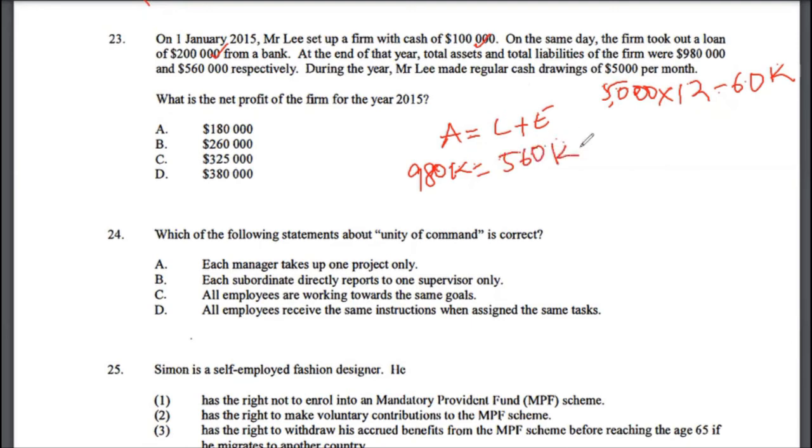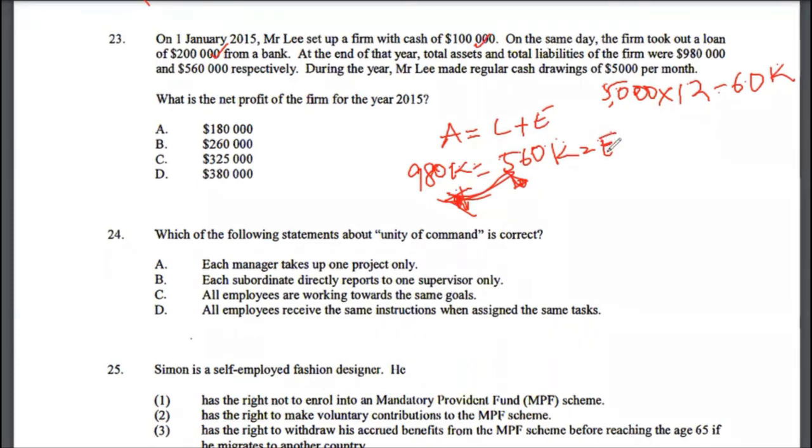If you take the difference, that's going to give you equity. Then from equity, you adjust for drawings because that's going to reduce it. And then you should be able to get the net profit, because net profit goes into equity.